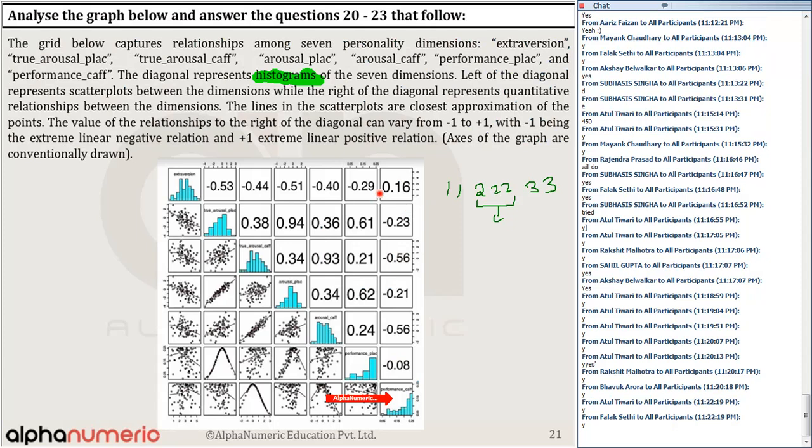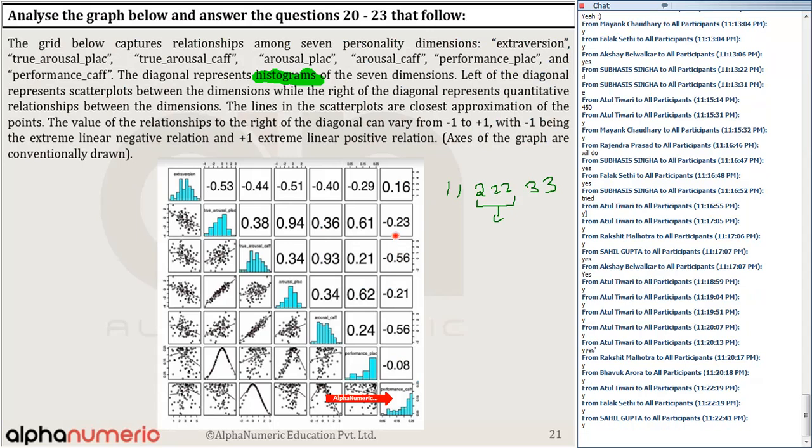And I will look at the negatives also. Remember, it should be close to 0. I think it can be even lower than this, minus 0.08. I think this is closer to the origin. Yes or no? Minus 0.08 or 0.16. But whether that is given in the options, you need to see. This is basically performance underscore flag and performance underscore cap.